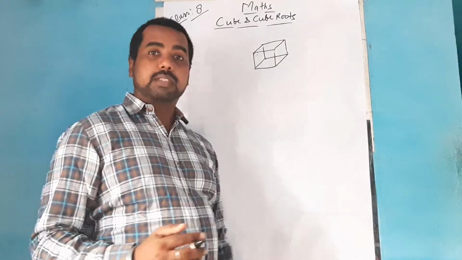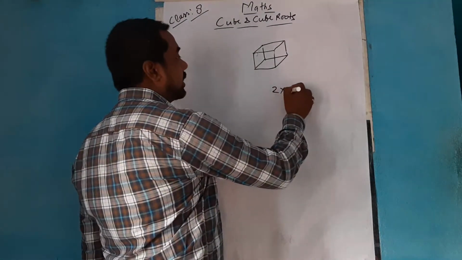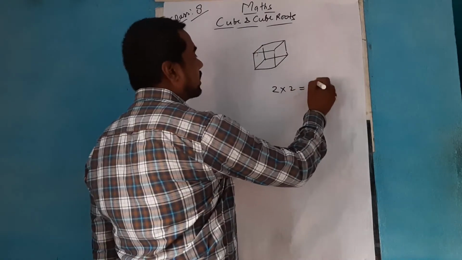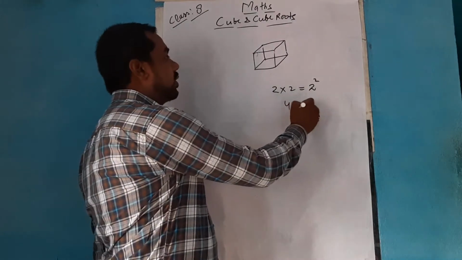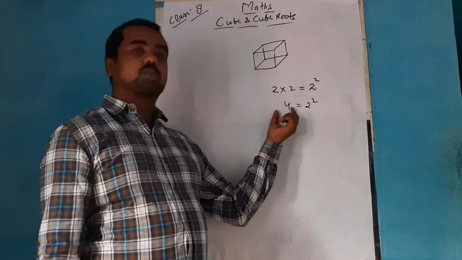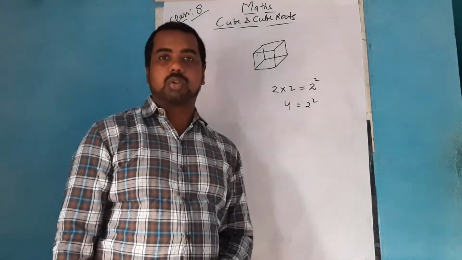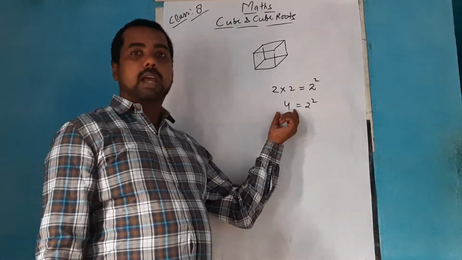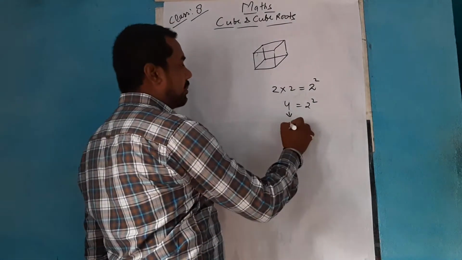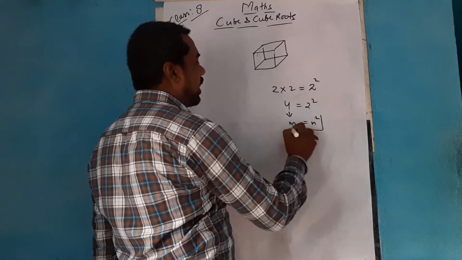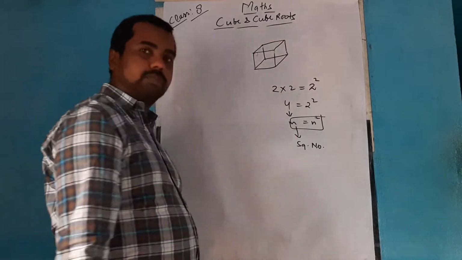As you have seen in the previous exercise about the square number, a square number is when the same number is repeated twice, like 4 as a square number. This form of notation is also called exponential notation. Now if a number m is represented as n square, then this number is called a square number.